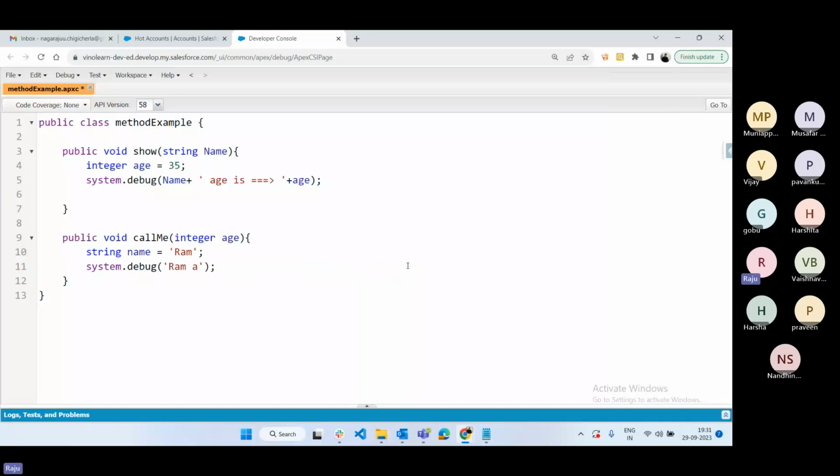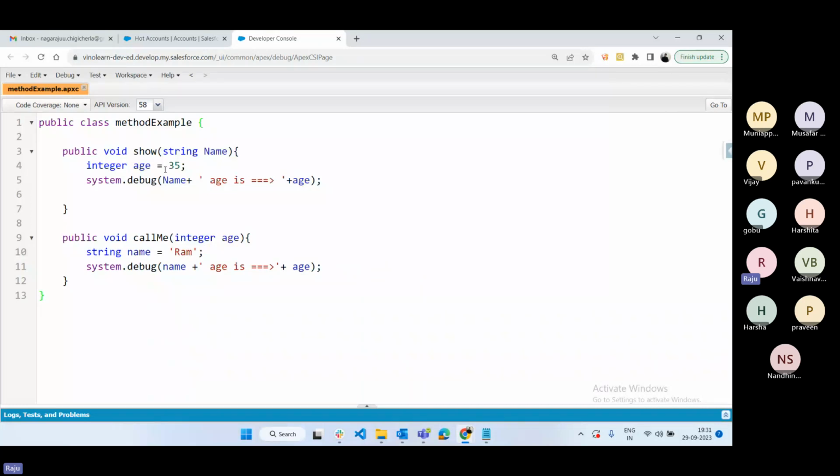Then name plus, we can give that age is, where that age will come from the variable. Now execute, save.